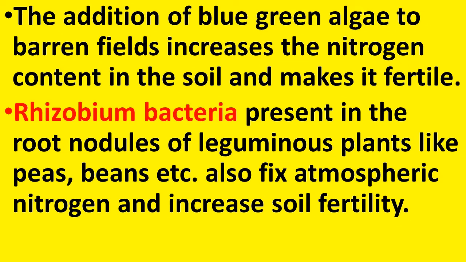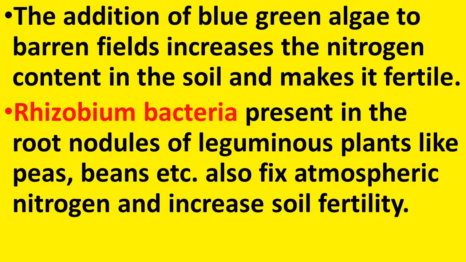Rhizobium bacteria present in the root nodules of leguminous plants like peas, beans, etc. also fix atmospheric nitrogen and increase soil fertility. So, yet another example is Rhizobium bacteria. Where do we find Rhizobium bacteria? In the root nodules of leguminous plants like peas, beans, etc. See, root nodules means if we take the pea plant and wash the root properly, we can see some small bulb-like structures in the roots of these plants. They are known as root nodules.